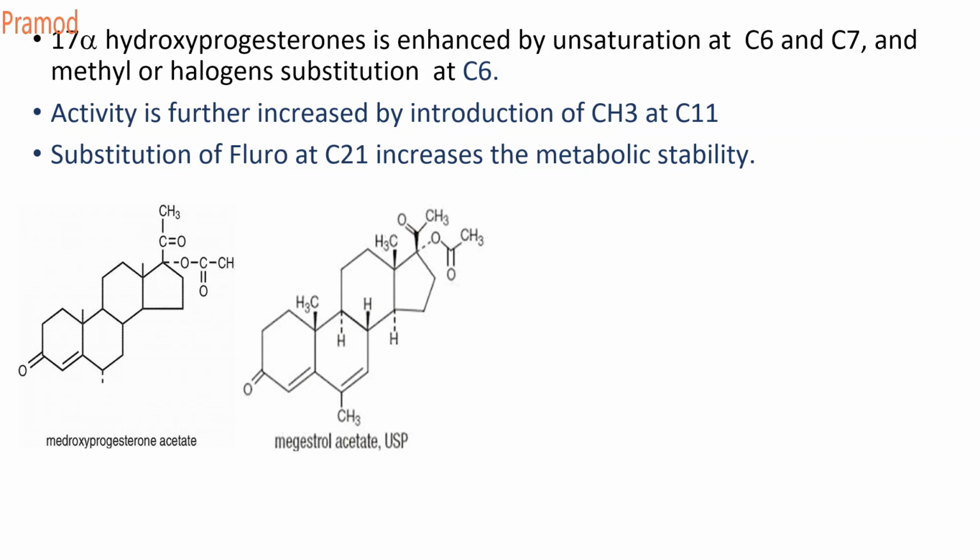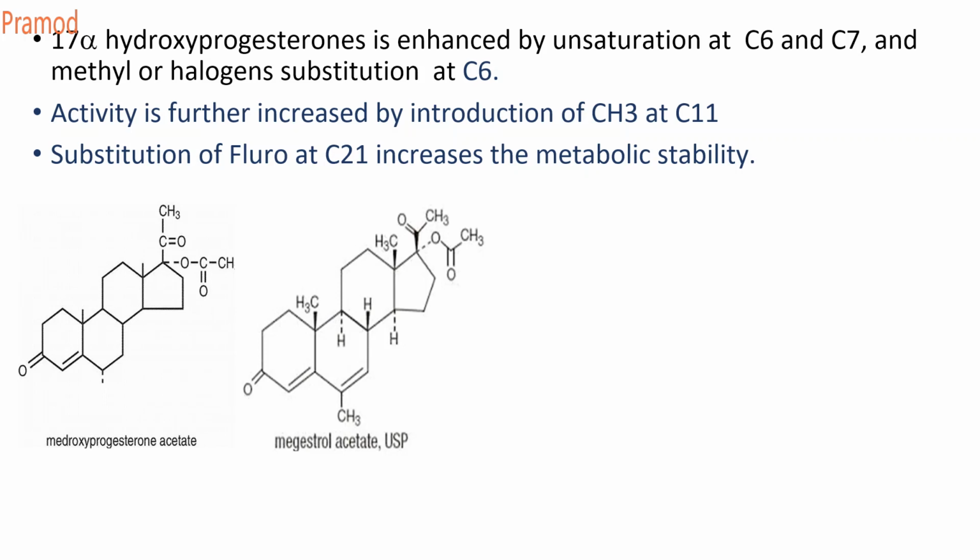If the OH at the 17th position gets converted into an acetoxy, its oral viability and metabolic stability increase. Moreover, introduction of fluoro at 21 also increases the metabolic stability.